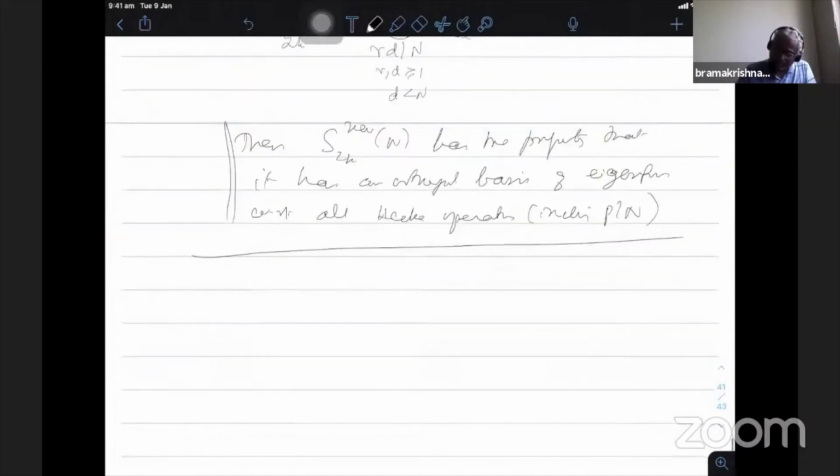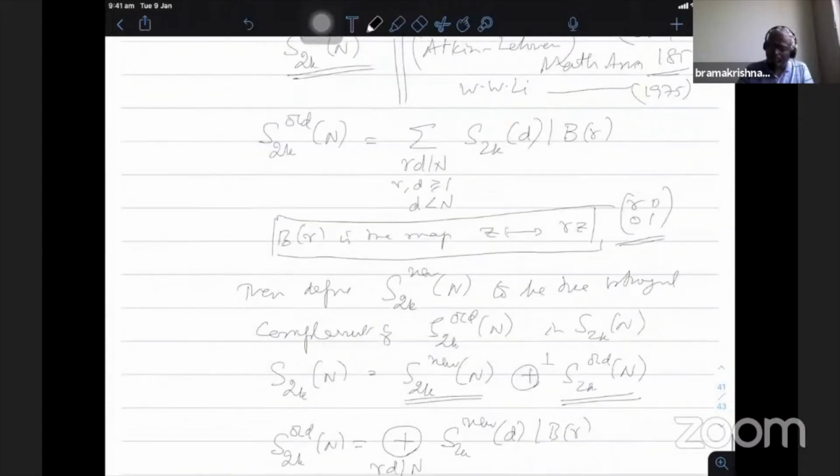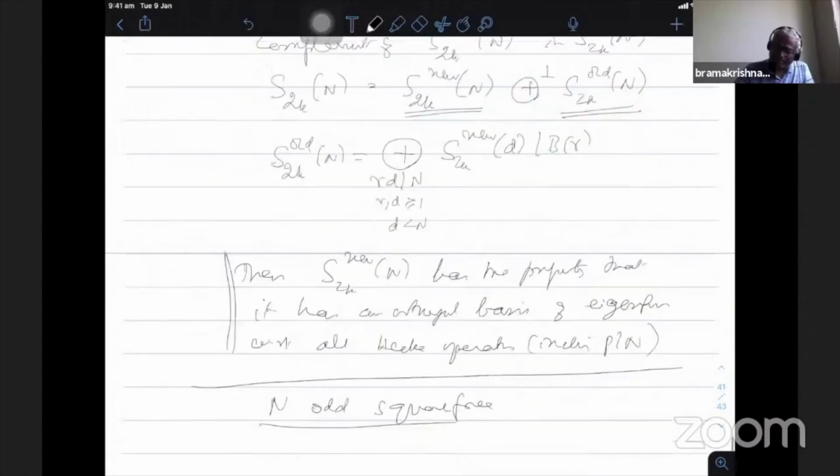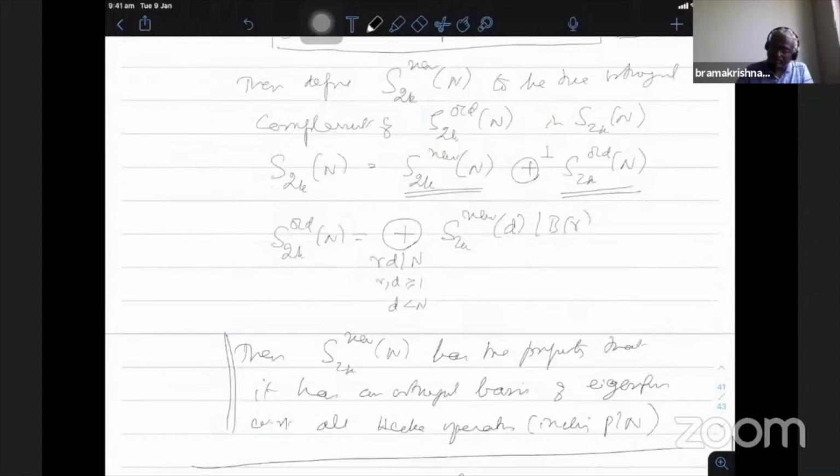From now onwards I assume n is square free. He defines it in the same way: you take all the forms coming from the lower level and then you have to duplicate. The problem here is that this duplicating operator doesn't preserve the case of half integral weight. Therefore, one should not change the level too much.